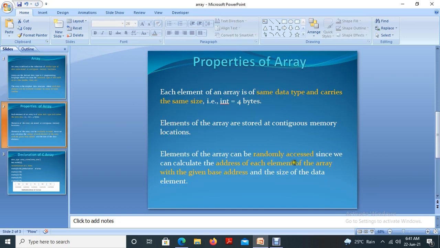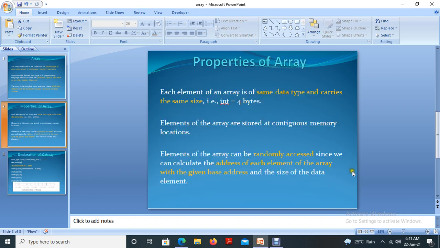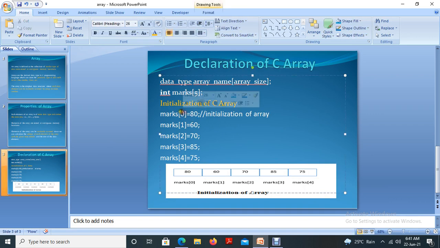Randomly accessed means you can access any value in the array. That is the first concept, since we can calculate the address of each element of the array with the given base address. So the base address is what? 0. If you are mentioning that marks is an array, then by default it is saying that the base address is 0.